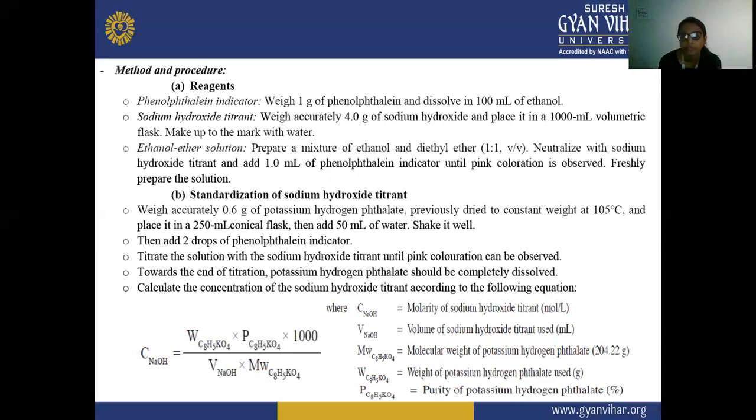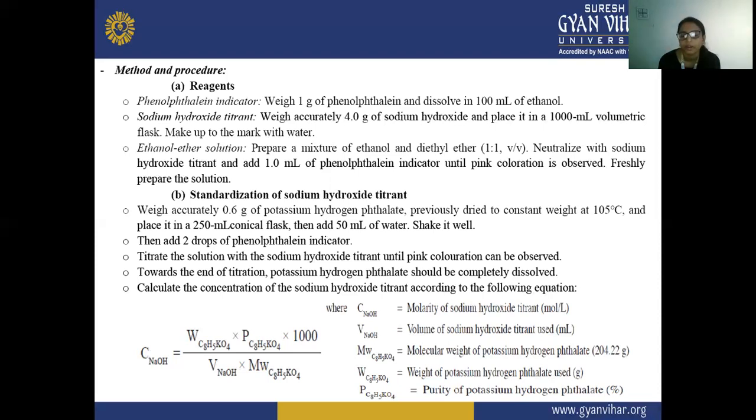So here we are weighing 1 gram of phenolphthalein and dissolving it in 100 ml of ethanol. This phenolphthalein is used as an indicator, and by weighing 1 gram and dissolving it in 100 ml of ethanol, we are making this indicator.